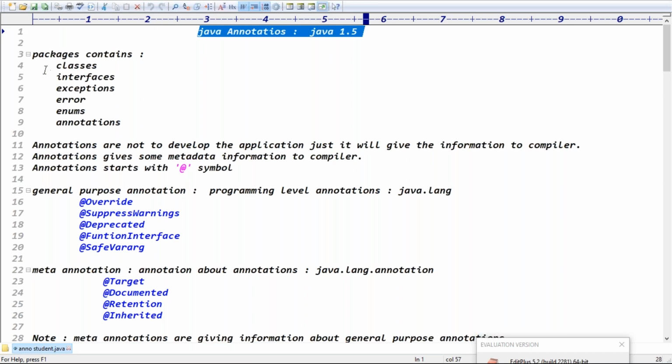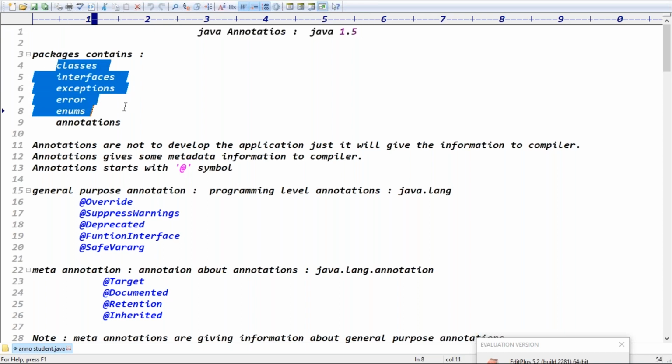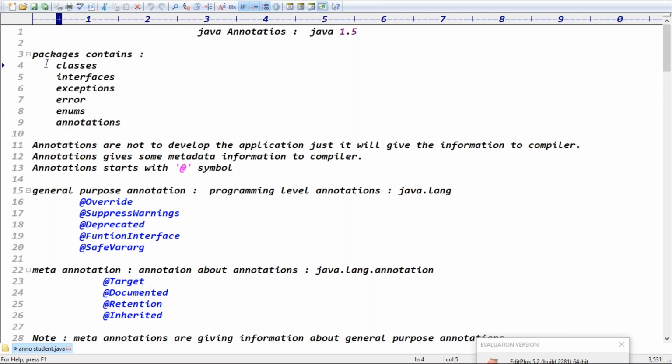And the package contains a total of 6 elements: classes, interfaces, exceptions, errors, enums, and annotations, right? Exactly. Annotations are giving some metadata information to the compiler. The annotations start with the @ symbol, as I clearly said yesterday.